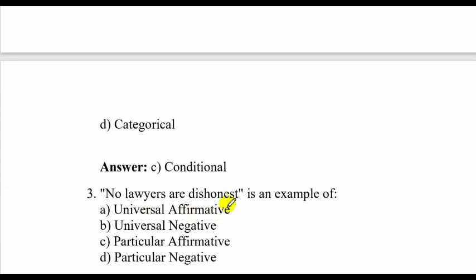"No lawyers are dishonest" is an example of what? No stands for universal. So either it is E or it is O. Which one is it? Lawyers are dishonest. It's saying lawyers are not honest, which is this answer, universal negative.